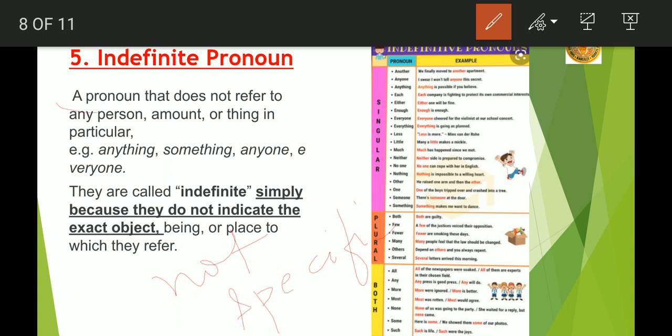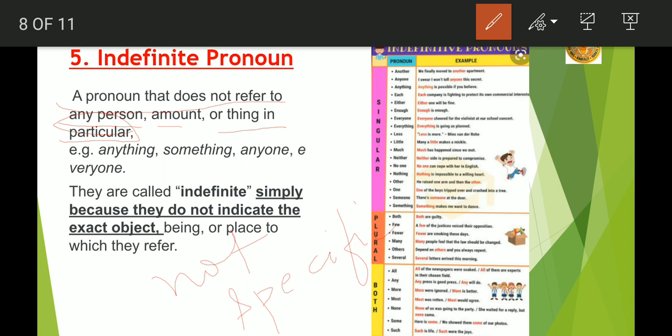A pronoun that does not refer to any person, amount or thing in particular, like anything, something, anyone, everyone. There we also use words like everybody, somebody, nobody, all, much, none.